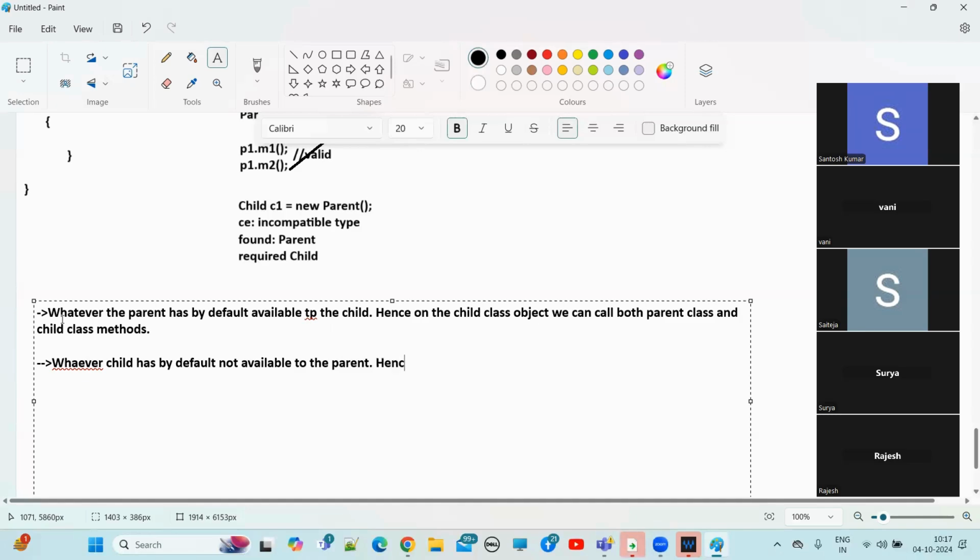So hence, on the parent class object, we cannot call what? Child specific methods. Right? Clear?